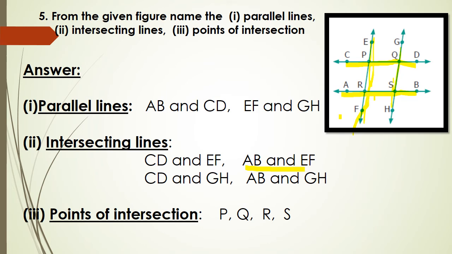Here, CD is one line and AB is another line. AB and CD are parallel lines because they do not intersect each other. Similarly, EF is one line and GH is one line. EF and GH are parallel. So what are the parallel lines? AB and CD, EF and GH.